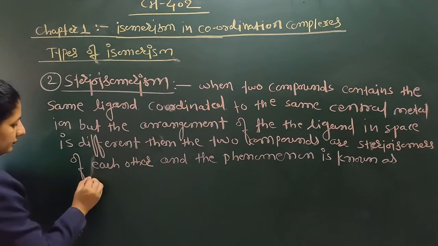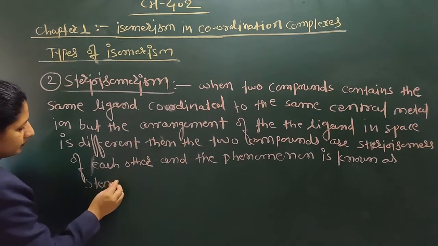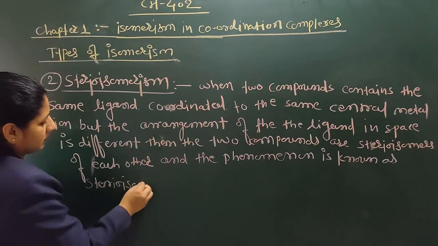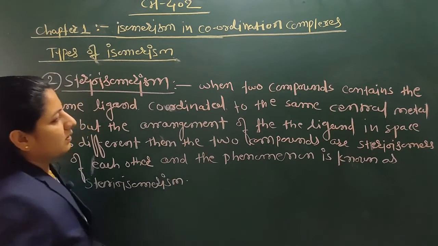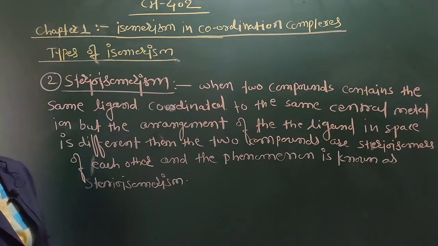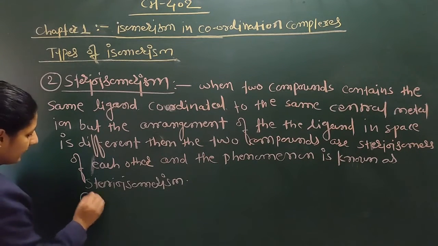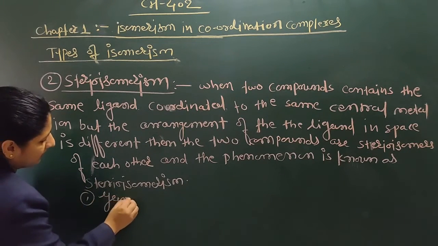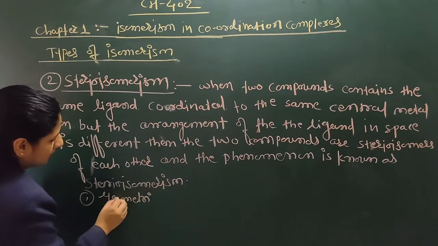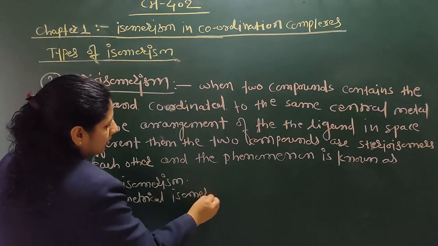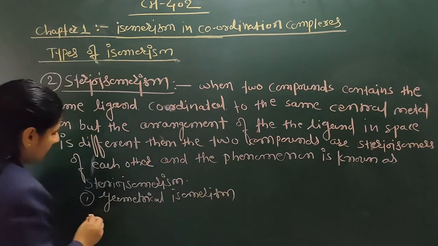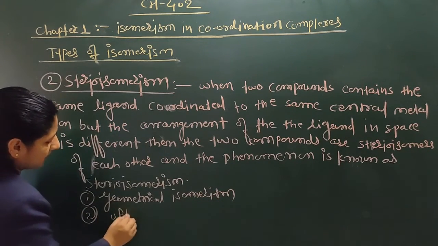Stereoisomerism, we know, is again divided into two types, that is geometrical isomerism and second one, optical isomerism.